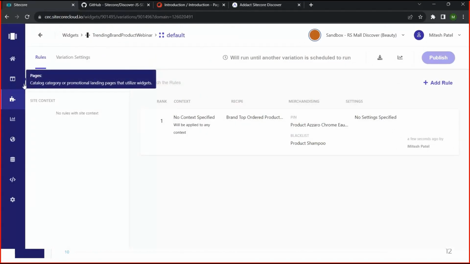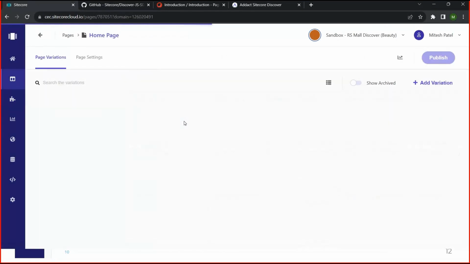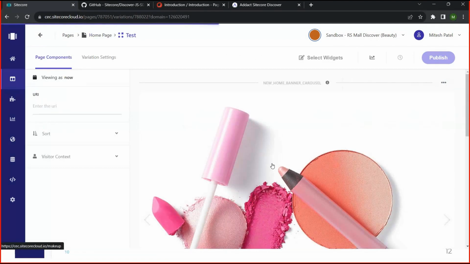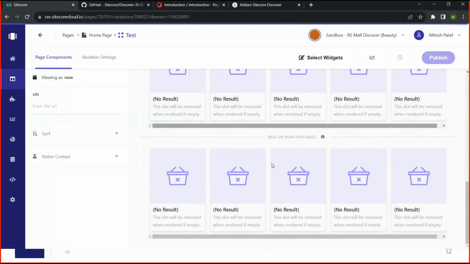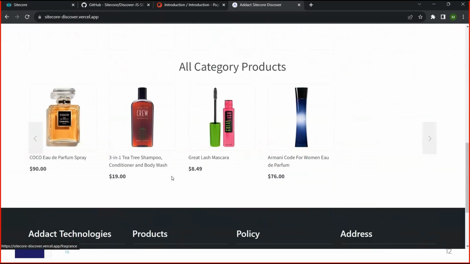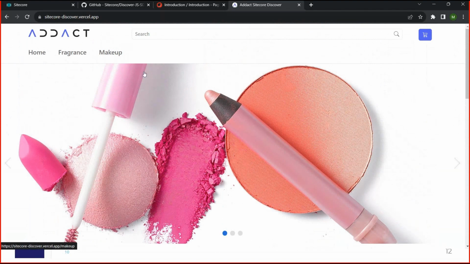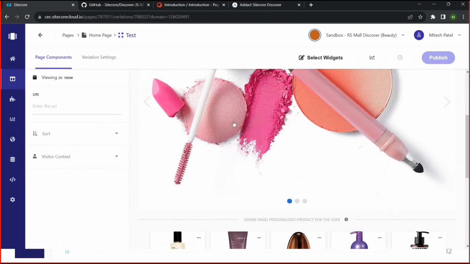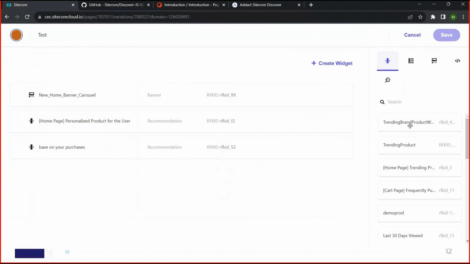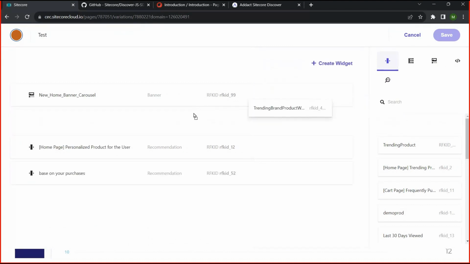So let me go to the pages. In the home page you can see I have currently configured 3 widgets, and that's why 3 widgets are coming here. For the home page I have applied dynamic component binding. I will also explain what dynamic component and static bindings are. But let me add the widget which we have created here. So currently we have created this widget, so let me drag and drop this one here.